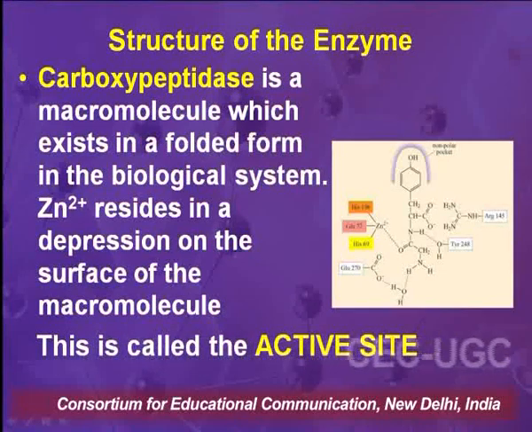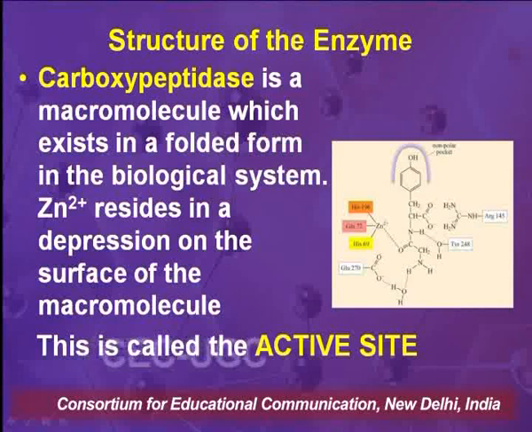This is the structure, as we can see, of the enzyme carboxypeptidase, which is also called bovine carboxypeptidase A. Carboxypeptidase is a macromolecule which exists in a folded form in the biological system.